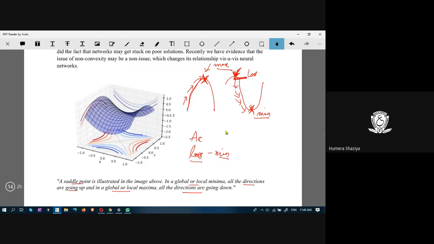A saddle point is the point in which when you are looking to maximize, you have to go up, but you are going down. When you are looking to minimize, you have to go down, but if the model goes up instead of down, that is a saddle point. All right.